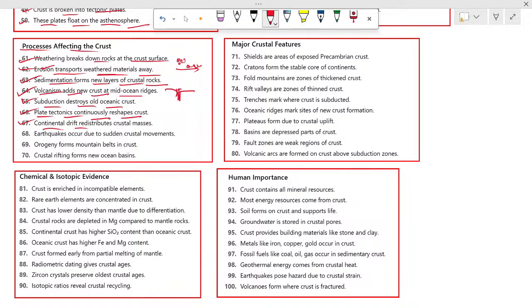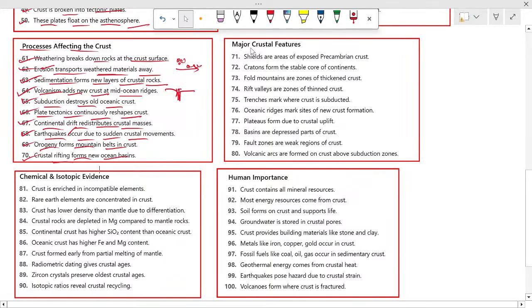67: continental drift redistributes crustal masses. Continental drift was developed by Wegener. It redistributes crustal masses. 68: earthquakes occur due to sudden crustal movement. Plate movement is the main reason for earthquakes on the earth. Okay. So in 69, orogeny forms mountain belts in crust. Crustal rifting forms new oceanic basins. So these are the processes affecting the crust.